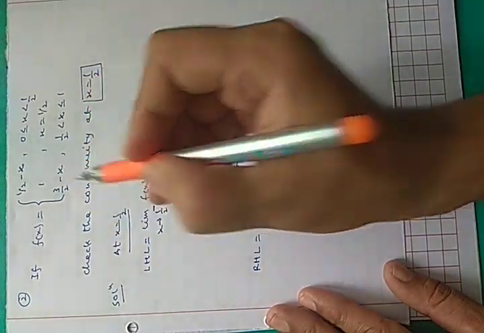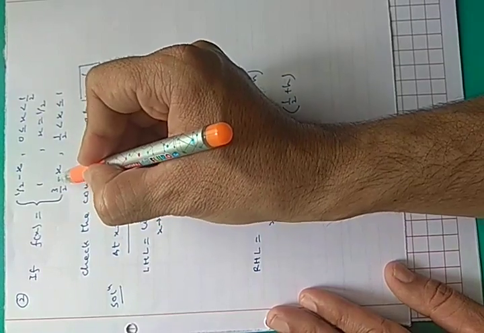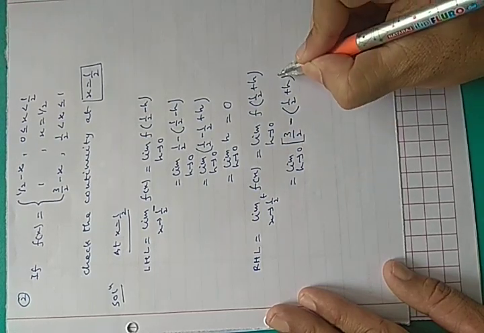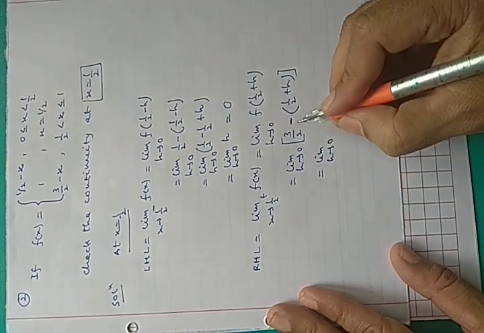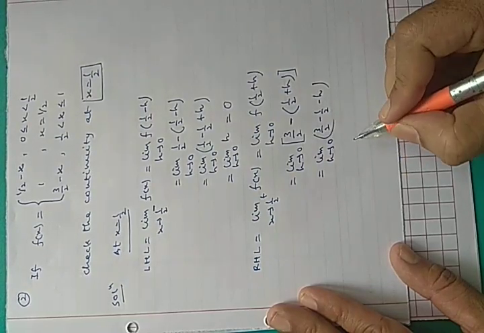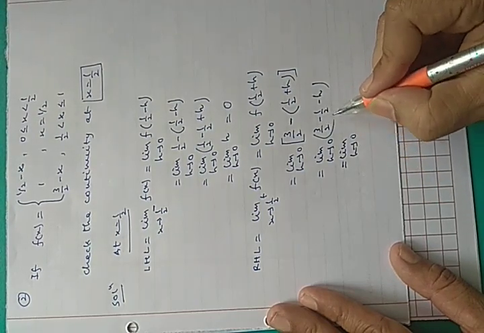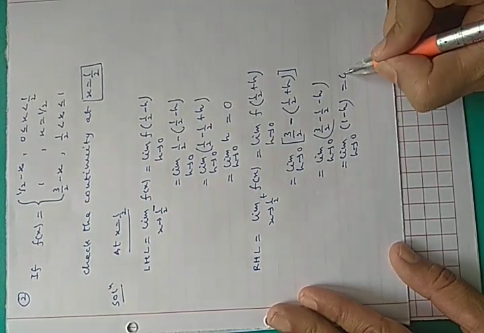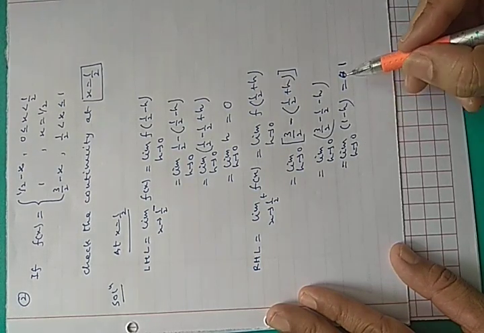So we are substituting 1 by 2 plus h in place of x, because we have to calculate f(1 by 2 plus h). So it is 3 by 2 minus (1 by 2 plus h). So it is limit h tends to 0, 3 by 2 minus 1 by 2 minus h. So 3 by 2 minus 1 by 2, limit h tends to 0, this is 1 minus h. And if you put h equals 0, you are getting 1.